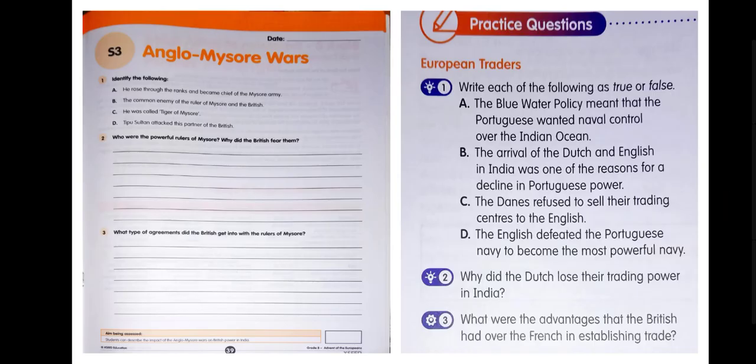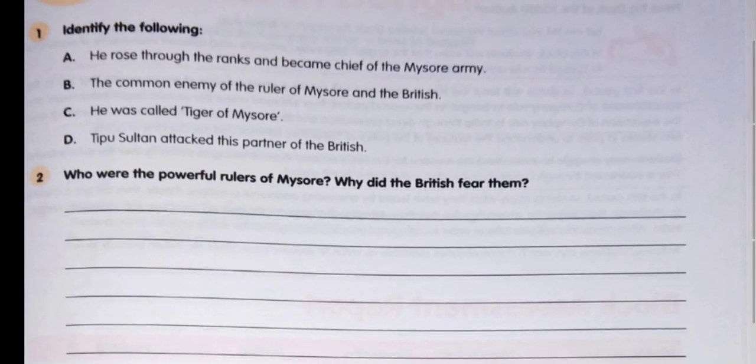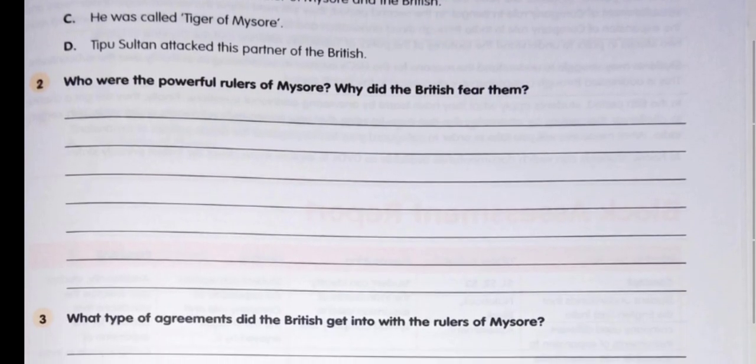Now come to S3, Anglo-Mysore Wars. Identify the following. The first one is Hyder Ali, second is Marathas, third is Tipu Sultan, and fourth is the ruler of Travancore. Got it? Now moving further, who were the powerful rulers of Mysore? Why did the British fear them?